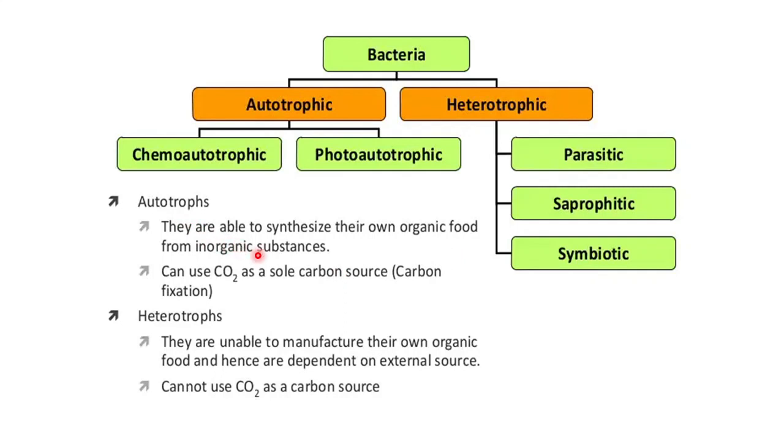Now the autotrophs are able to synthesize their own organic food. They can prepare their own food from inorganic substance, that is carbon dioxide. Then heterotrophs are unable to prepare or manufacture their own food, and they are always dependent on an external source. Out of that, they can either be parasites, saprophytes, or symbionts. So on the basis of nutrition, we have this classification, and on the basis of shapes, we have Spirilla, Cocci, Vibrio, Bacilli. We have the four types on the basis of shapes, and this is on the basis of nutrition.